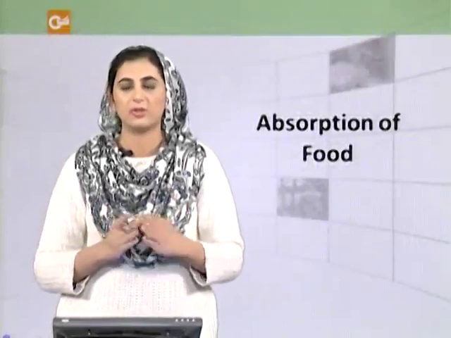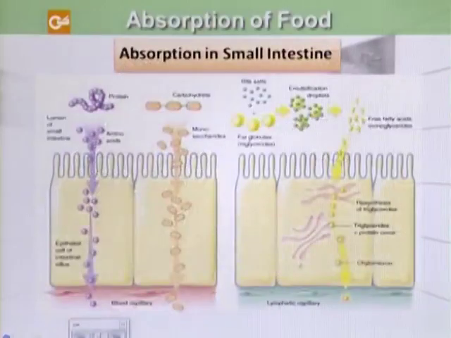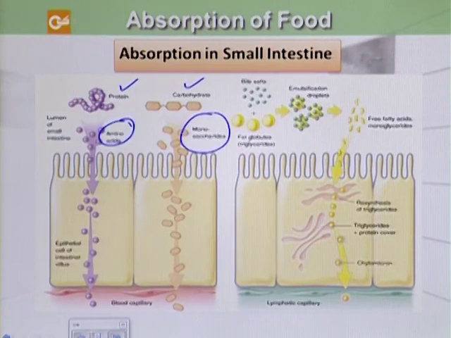After the process of digestion of food, the process of absorption of food begins in the last part of the small intestine, which is called the ileum. We will see the details of absorption of food in the small intestine first. As we can see here, the process of absorption of proteins and carbohydrates is slightly different from that of absorption of fats. For proteins and carbohydrates, the end products are amino acids and monosaccharides.